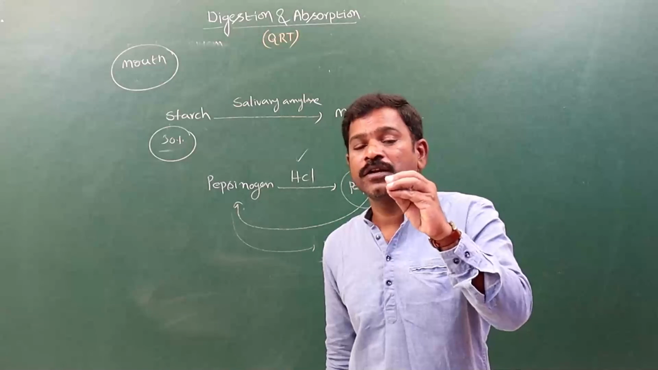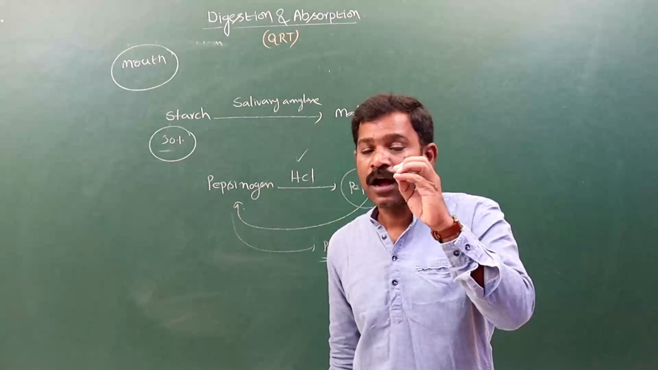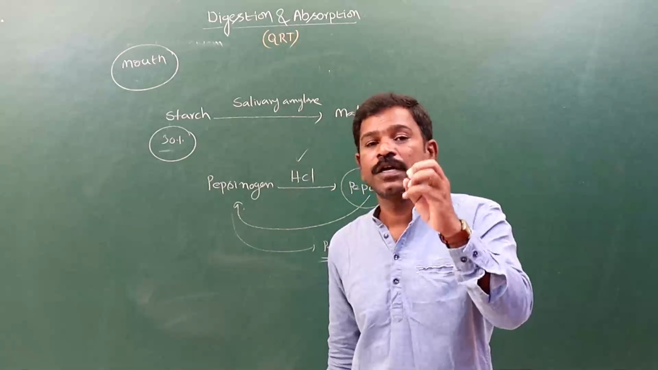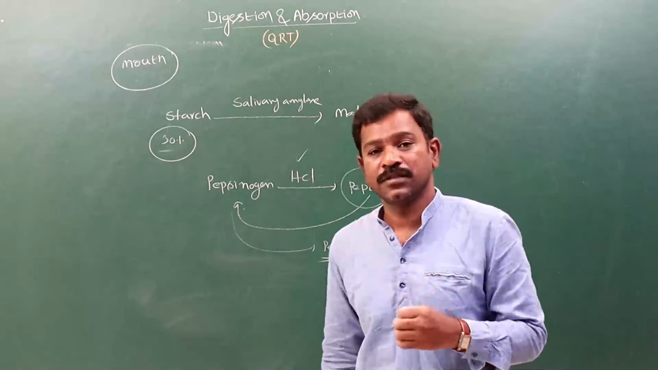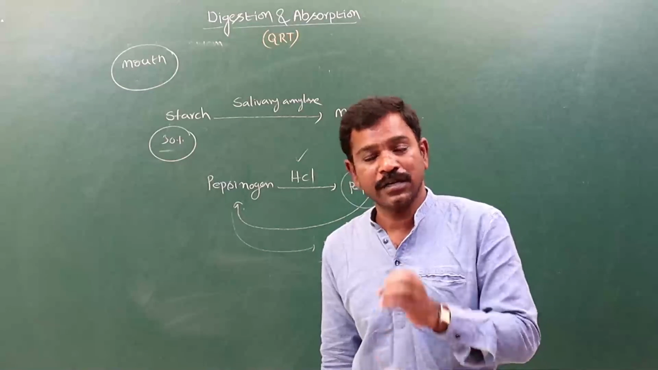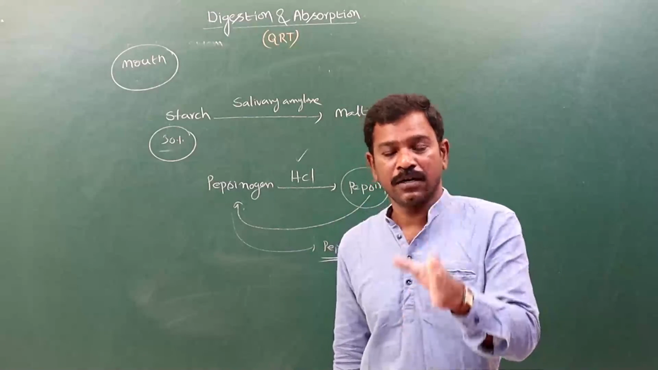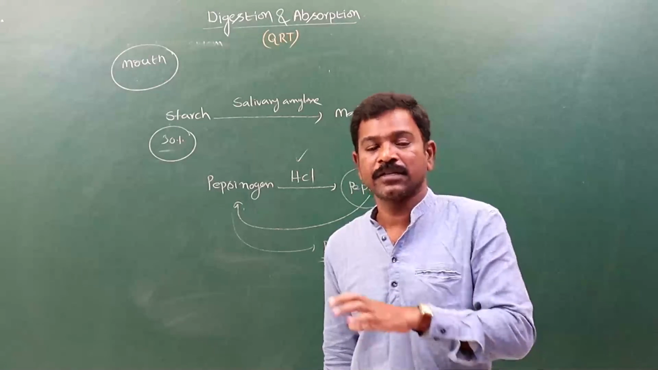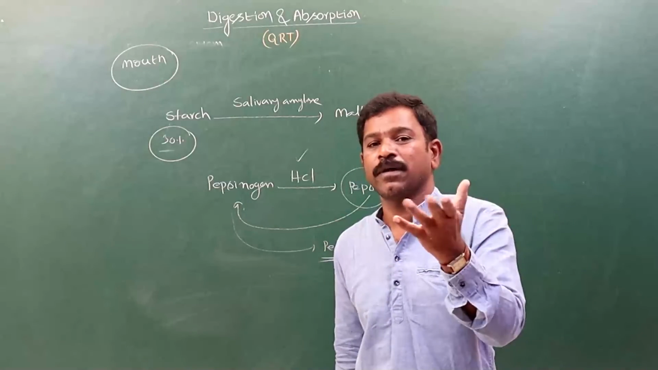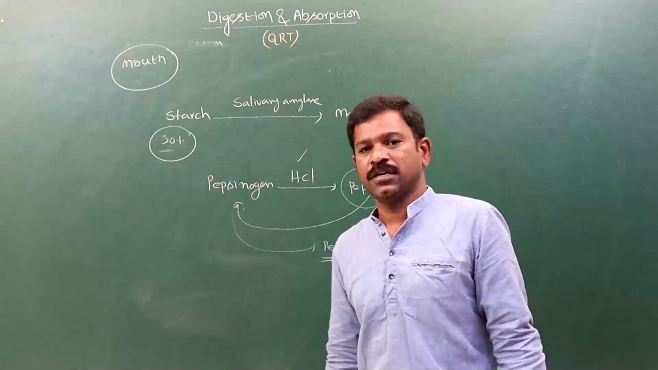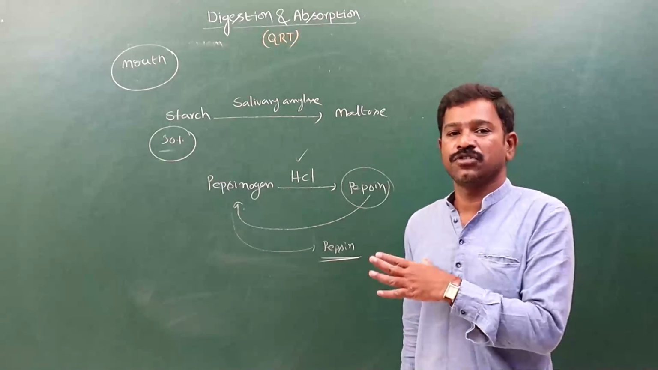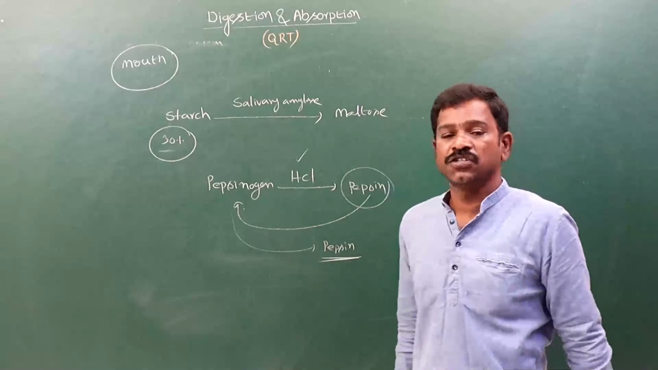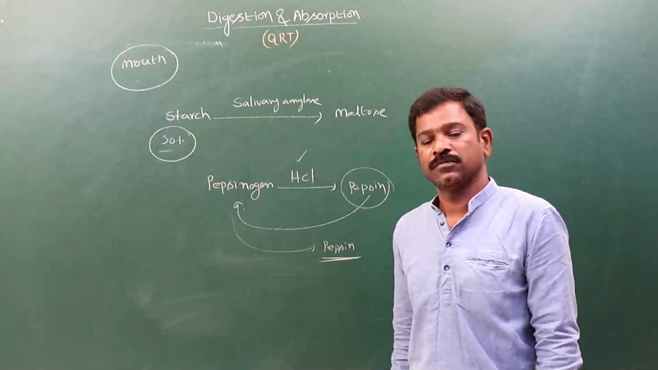Generally, prorenin is secreted in the stomach of infants. It is not present in the adult. It is absent in the adult. It is present only in the infant's stomach. Like this, prorenin is converted into renin by the HCl. See, like this, these are all points we should remember, and it is the complete brief information about digestion and absorption. Right? Thank you.